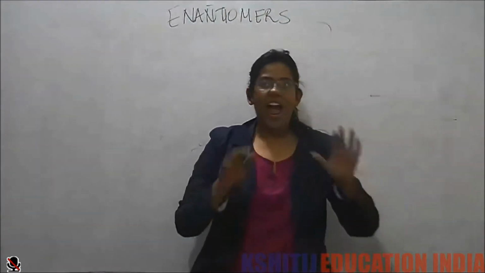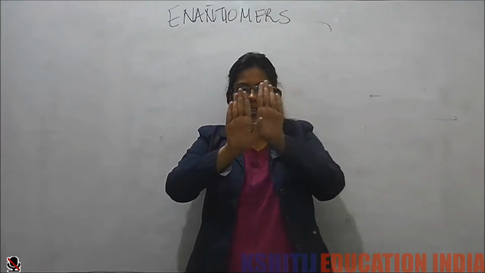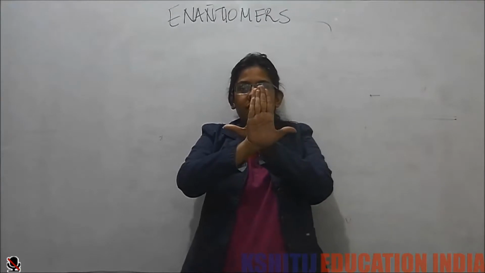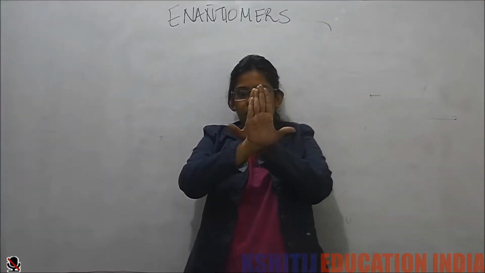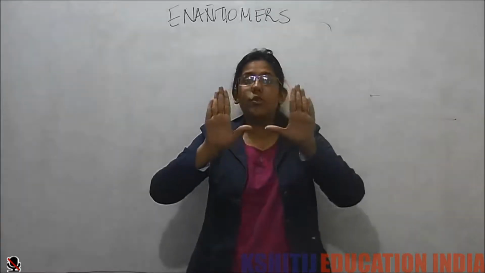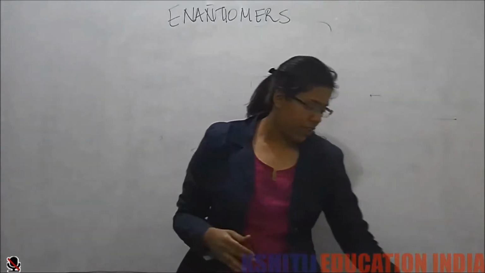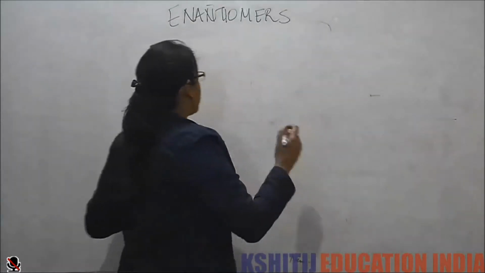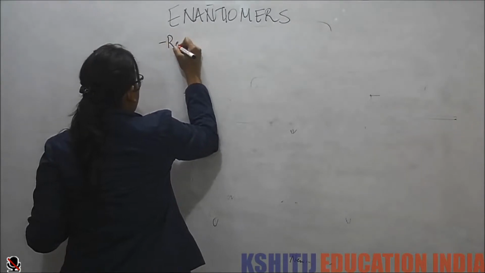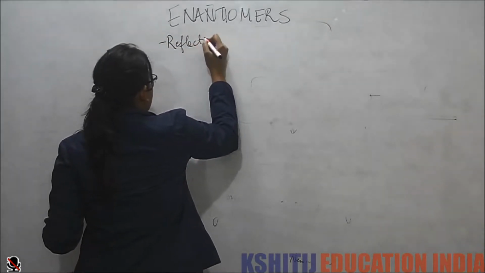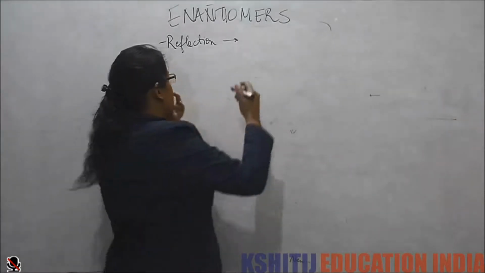Now what do we mean by non-superimposable mirror images? Like if we see our hands, they are mirror images of each other, but if you try to superimpose them, you see that they cannot superimpose on each other. Our thumbs are outside. So these kinds of molecules we call enantiomers. They are related by property of reflection. What do we mean by that? We mean that they are mirror images of each other.